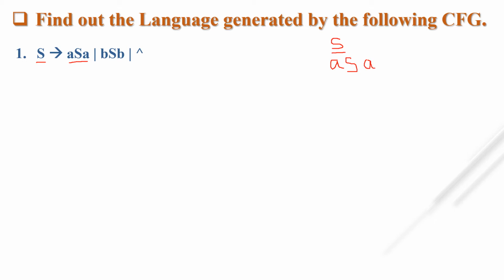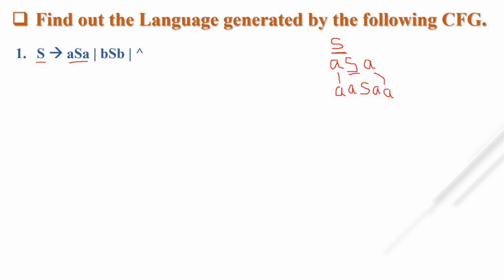Because I am replacing S by its right hand side, as we already saw in part number 1. So this procedure is known as derivation. Suppose I once again put aSa instead of S, and the outer a's are as they are.